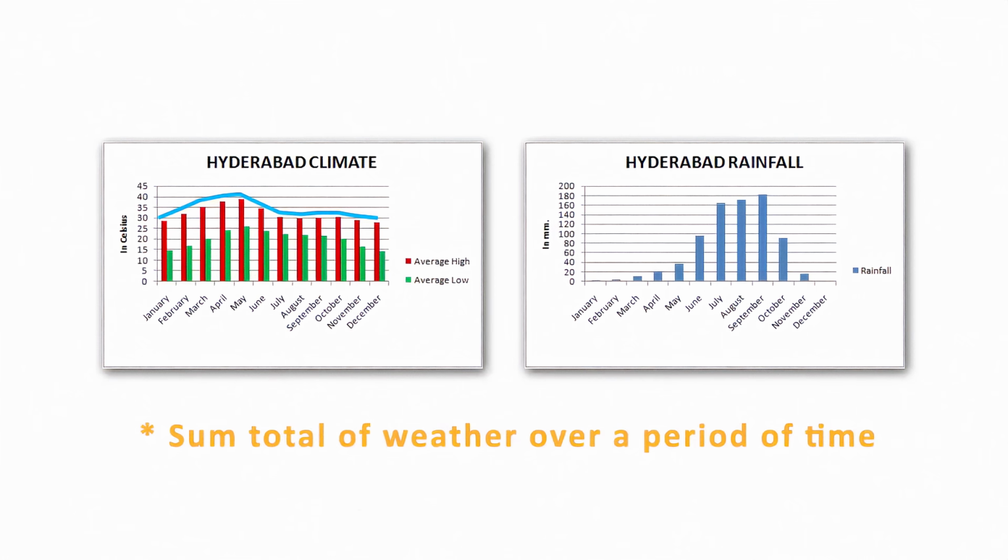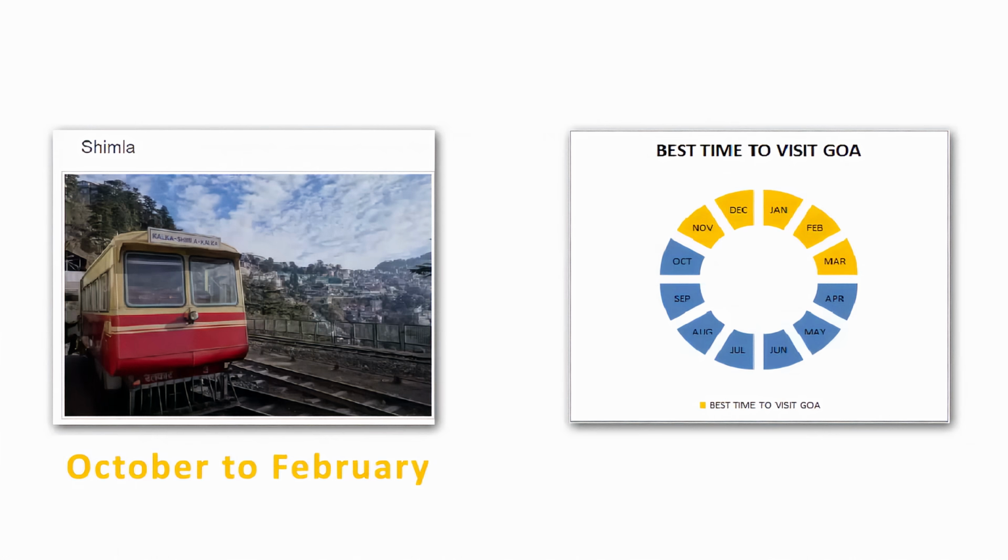Now climate is the sum total of weather. What I mean by that is, for example, how is the weather of so-and-so hill station during January, February or March? So you see, I'm referring to a longer duration of time. The climate of a particular place has not been formed on a one, two or three days basis. It has been formed over a longer period of time, and that's how people clearly refer to it, saying that hill stations are good during so-and-so month, or the right time to go to Goa is so-and-so month. So I hope you got the differentiation between climate and weather.